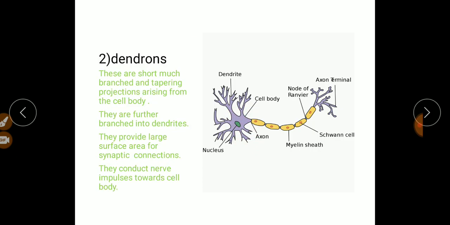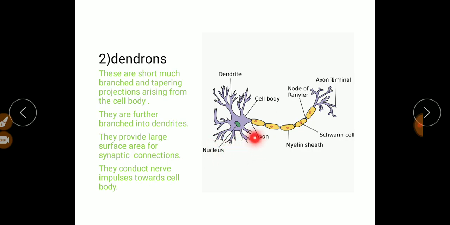The other part of the neuron is the dendrons. These are short, branched and tapering projections arising from the cell body. You look, these branch-like structures arising from the cell body are called dendrons. These dendrons are further branched into dendrites. These small branches are called dendrites.